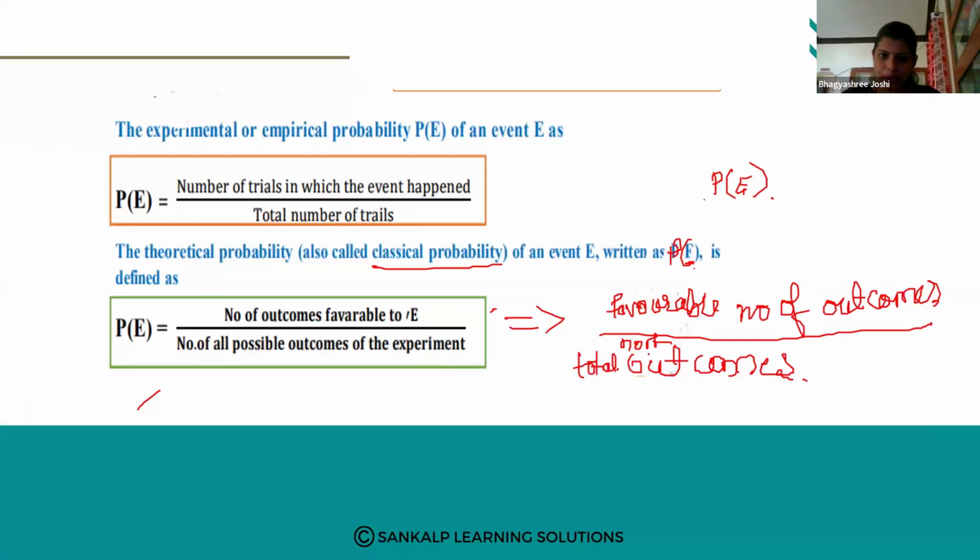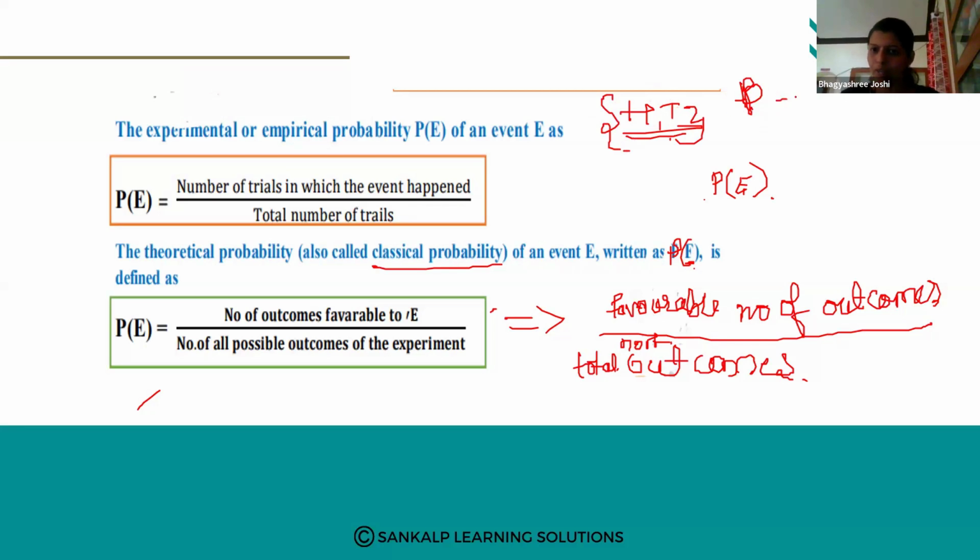Okay, so for example, if you are tossing one coin, you will get head and tail. This is the sample space. Now find the probability of getting a head. Probability of getting a head means how many times head is there? Only one time you are getting head.